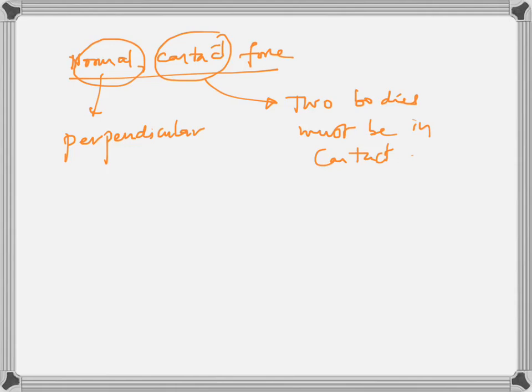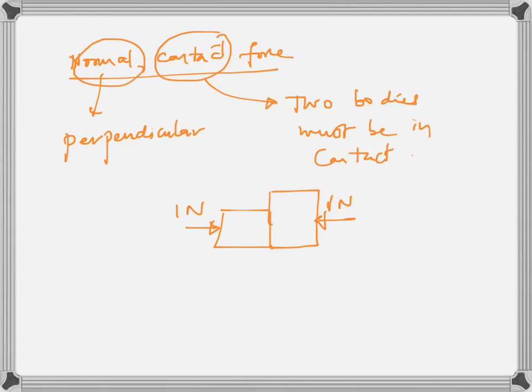But remember, just if they are in contact, also this force may be zero. They must deform each other. They must press against each other. Two bodies, when they press or when they compress each other, when they deform each other, then there is this normal contact force. For example, if I have one block here, if I have another block here, I push this block this way with 1 Newton. I also push this block with 1 Newton. Now both the blocks are pressing each other. They are compressing each other. So there should be a normal contact force.